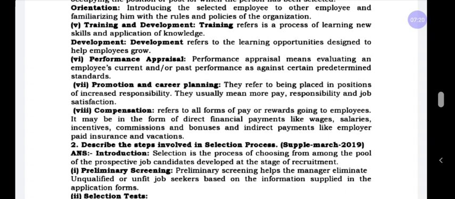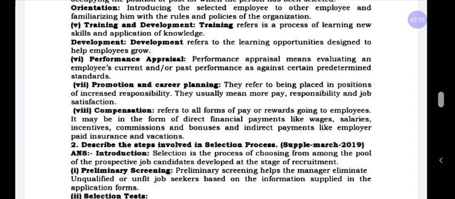He has to give opportunities for the employee to grow. That means the manager has to give an opportunity to the candidate or employee. He has to get a promotion. It is called development. Next is performance appraisal.